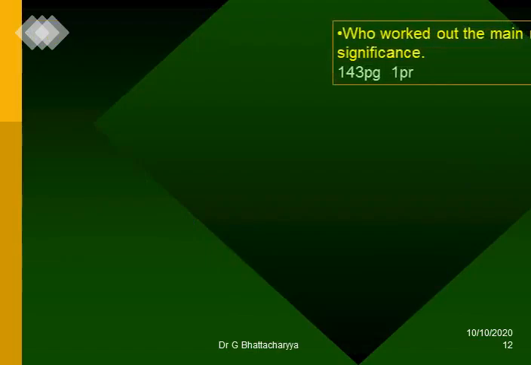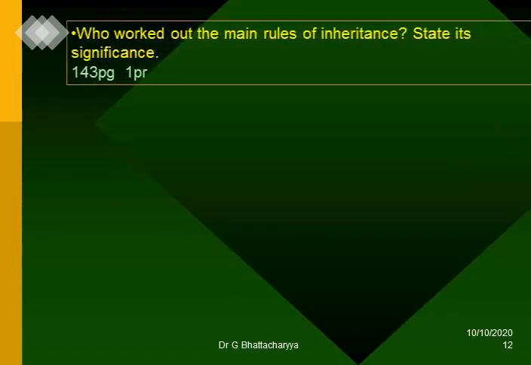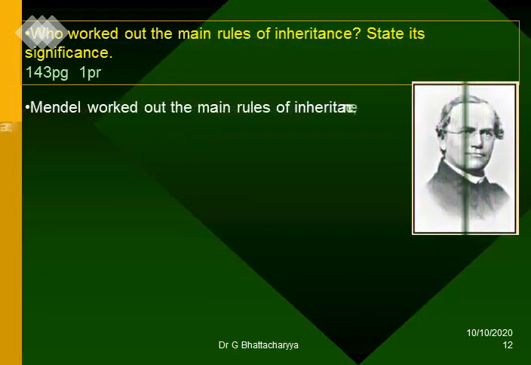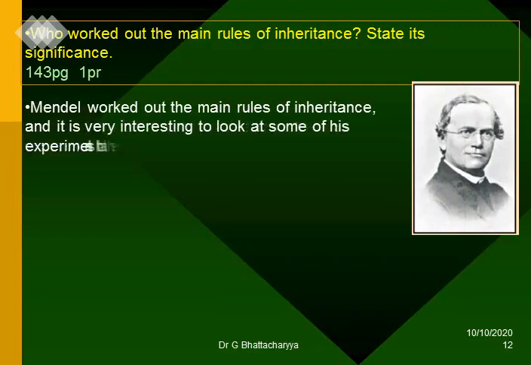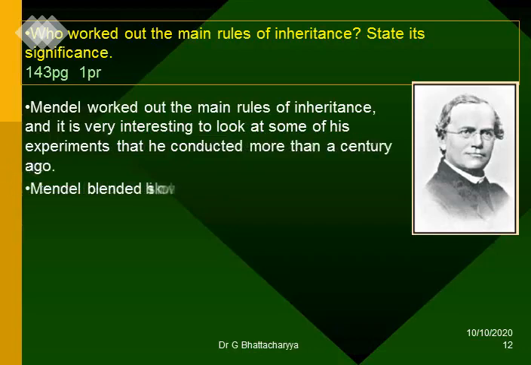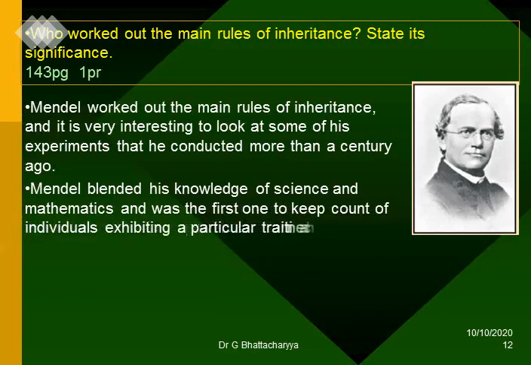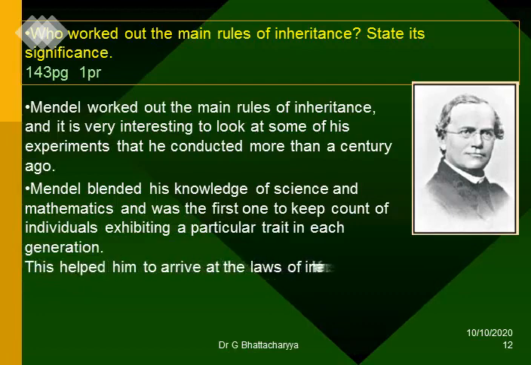Who worked out the main rules of inheritance? State its significance. Mendel worked out the main rules of inheritance, and it is very interesting to look at some of his experiments that he conducted more than a century ago. Mendel blended his knowledge of science and mathematics and was the first one to keep count of individuals exhibiting a particular trait in each generation. This helped him to arrive at the laws of inheritance.